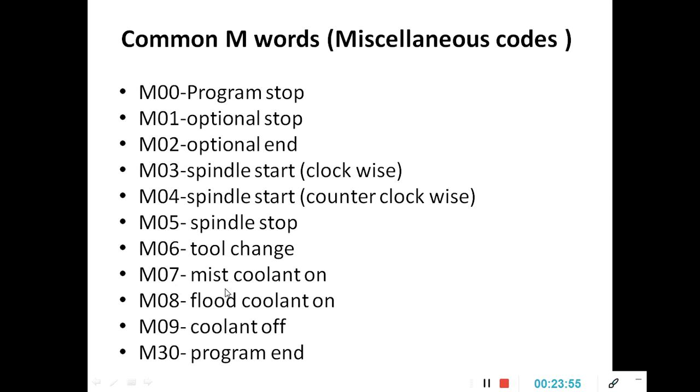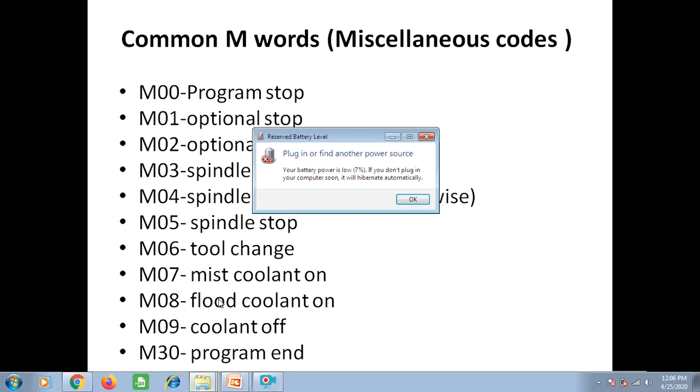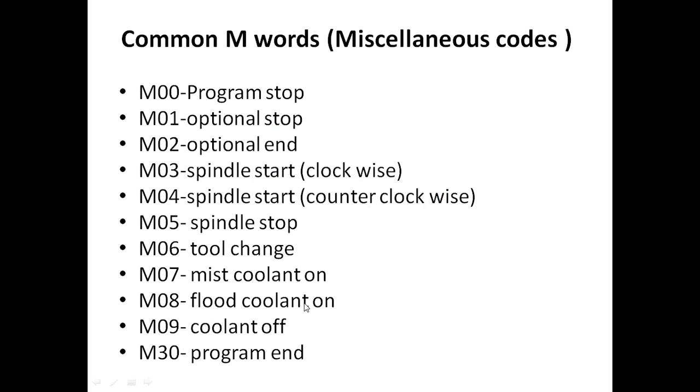M07 mist coolant, it consists of a fluid and some ingredients. M08 this is flood coolant. M09 coolant off, and M30 it is a program end. So with this I conclude this portion, and next we will consider CNC part programming.